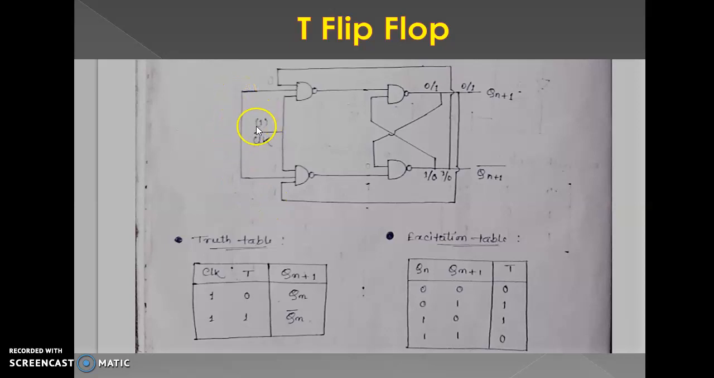Okay, this time clock is 1. This terminal value is 0. This terminal value at this moment is 1. This time we satisfied the previous output. That's why Qn plus 1 value is Qn. When T value is 1, clock is also 1, this is 0, this is 1. This time the previous output value is complemented. That's why Qn plus 1 equal to Qn bar.